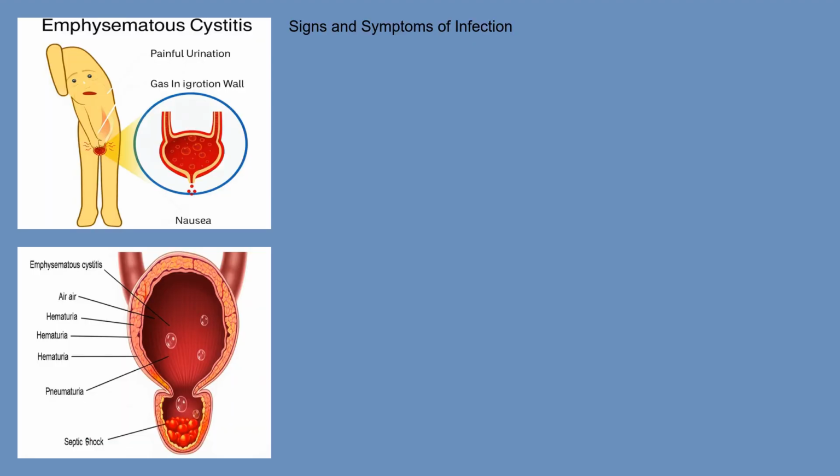What are the telltale signs and symptoms? The symptoms can vary widely depending on the severity of the infection. Common symptoms include frequent urination, urgency, dysuria, painful urination, suprapubic pain, and hematuria, or blood in the urine. In some cases, patients may even pass gas through their urethra, a symptom called pneumaturia. If the infection becomes severe, patients might experience systemic symptoms like fever, chills, nausea, vomiting, and even septic shock.